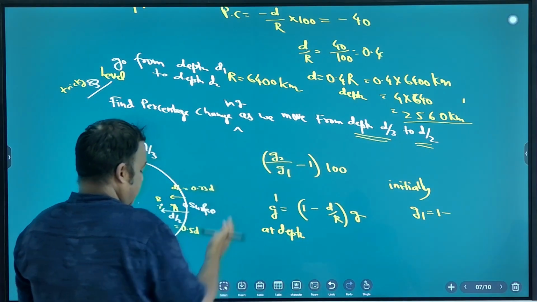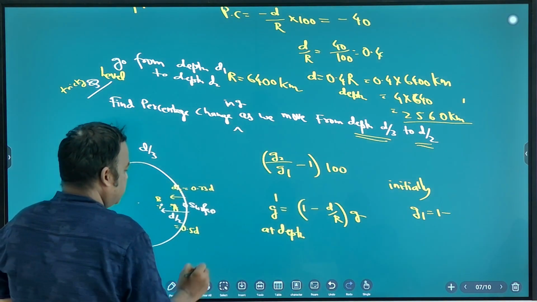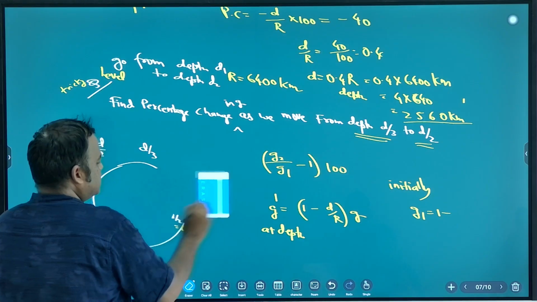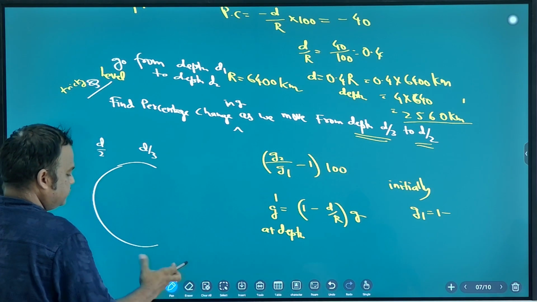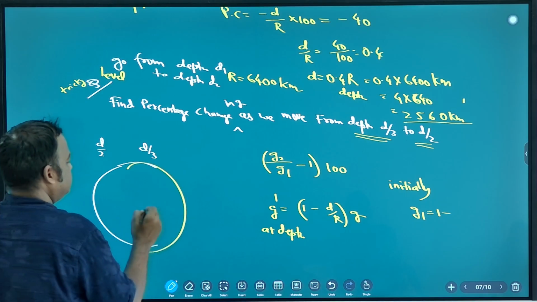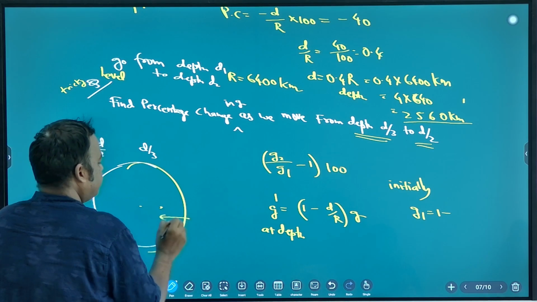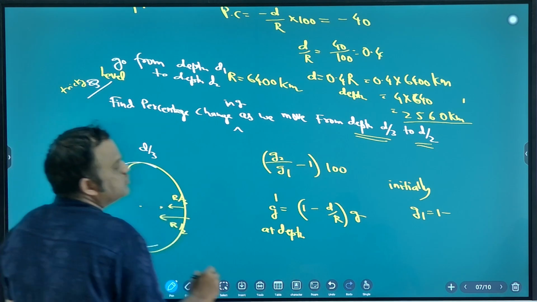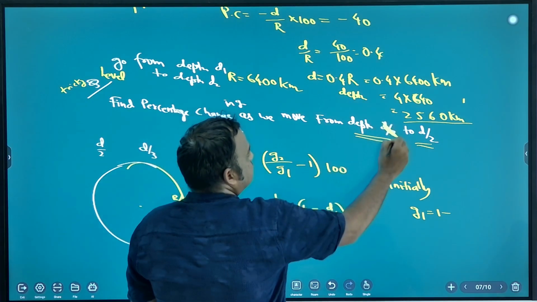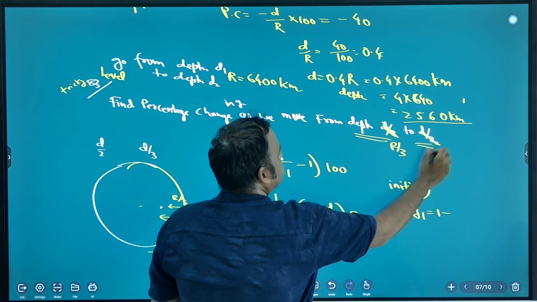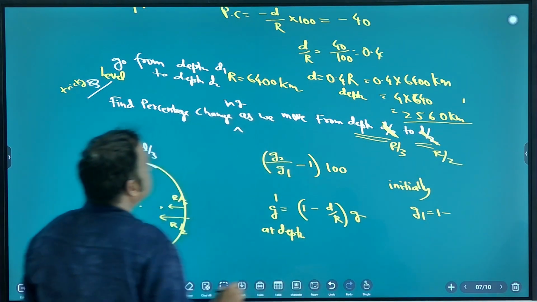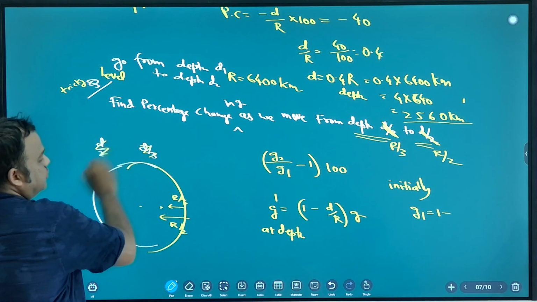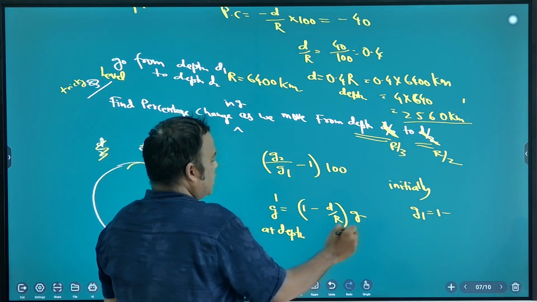Oh my god, what am I writing. Okay, you change this, it is r by 3 to r by 2.